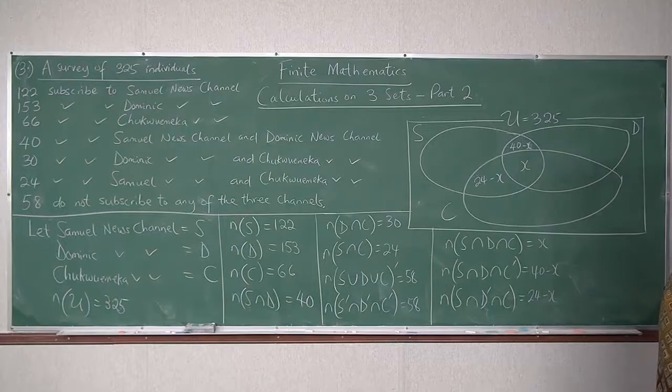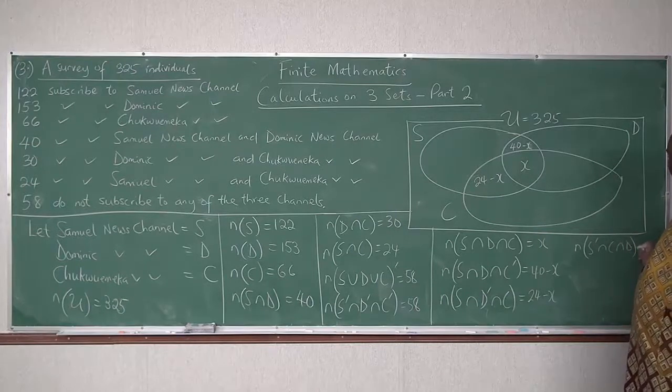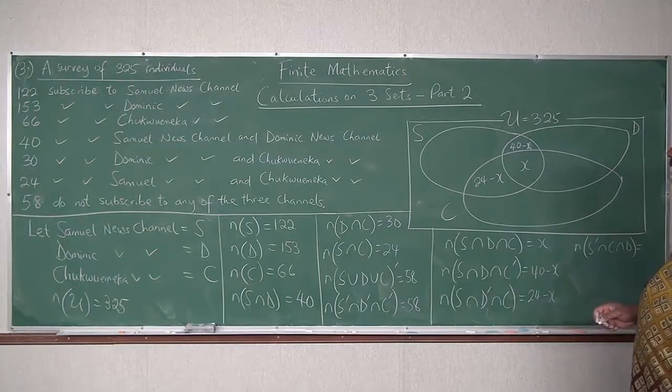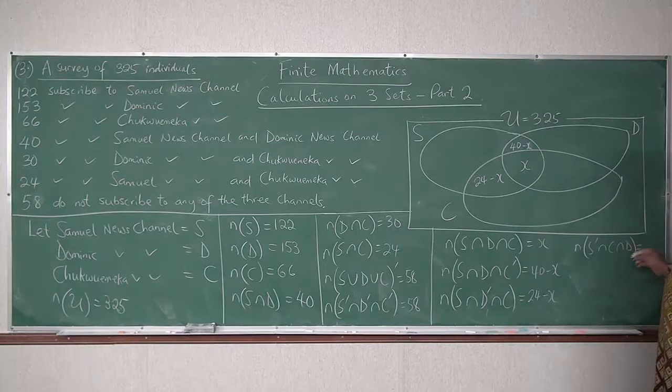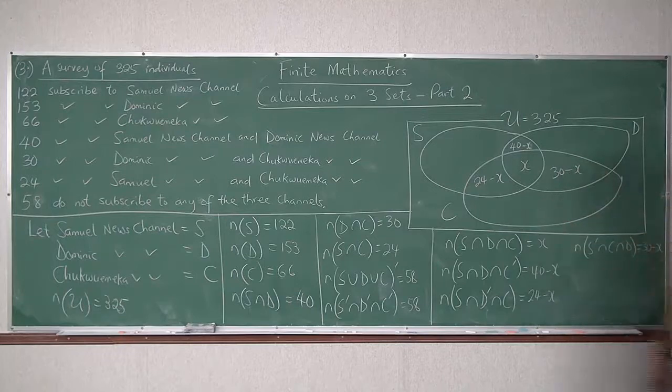Cardinality of S prime intersect C intersect D. That will give us C and D only, which is 30 minus X. So this is 30 minus X. Okay?